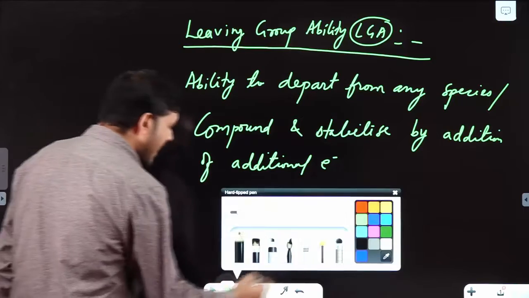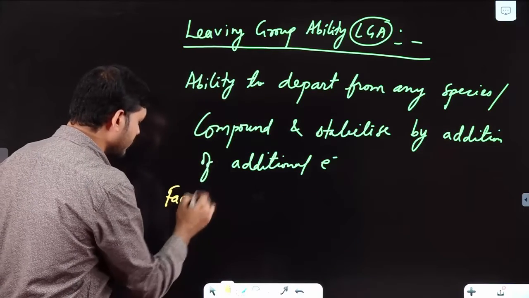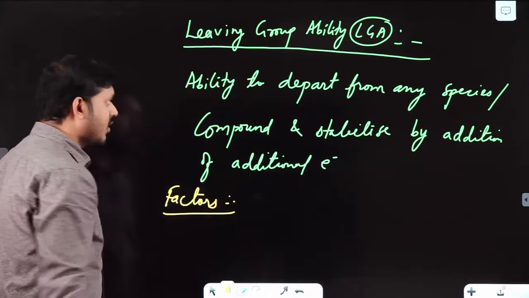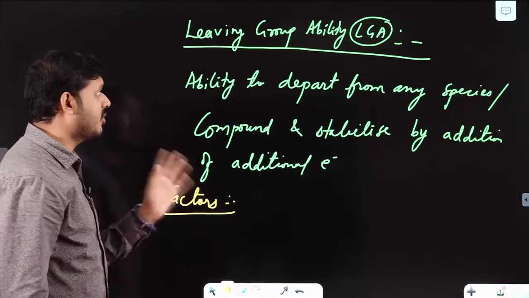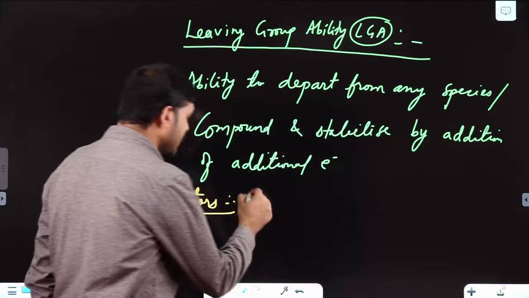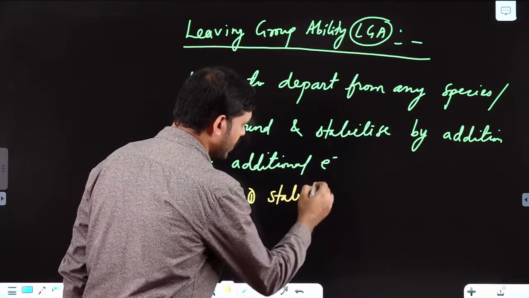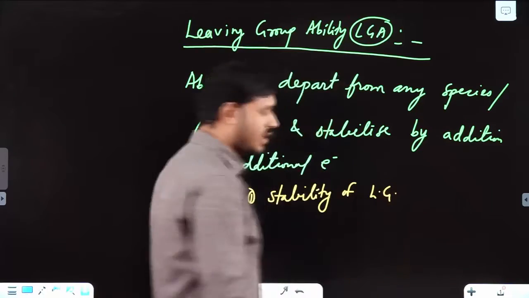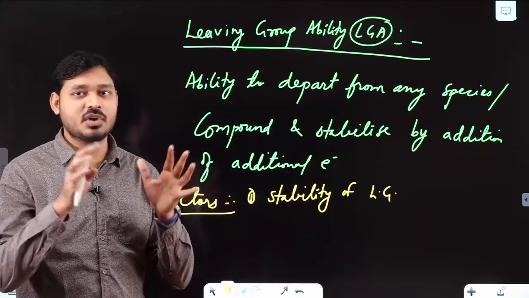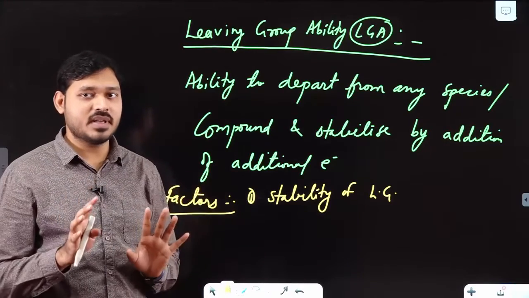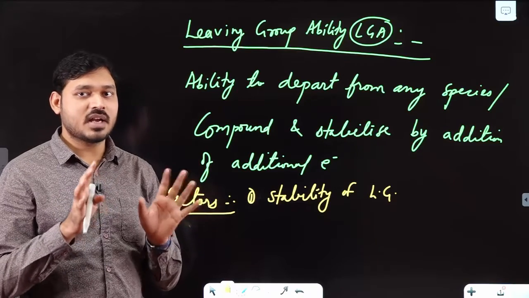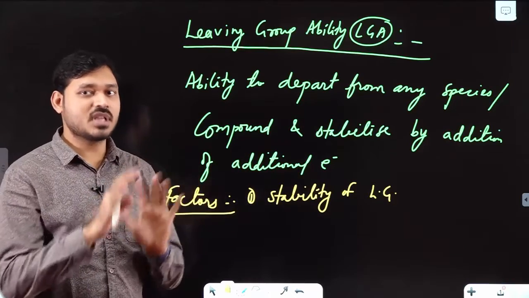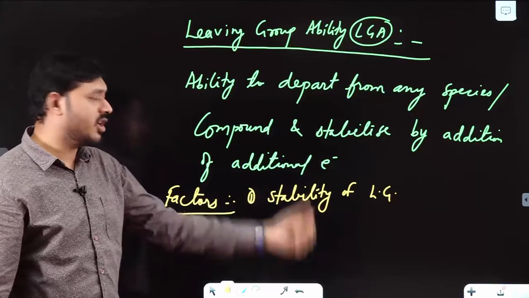Now here if I say about the factors affecting leaving group ability. Now what are the factors on which leaving group tendency depends? Leaving group tendency or leaving group ability. So first factor is stability of leaving group. If the leaving group is more stable, suppose if I compare two reactions where leaving groups are only difference, okay, rest all are same, reactant is having different, suppose in one case I minus is leaving, in one case Br minus is leaving, so which one is more stable? On that basis you can say, so stability of leaving group matters.